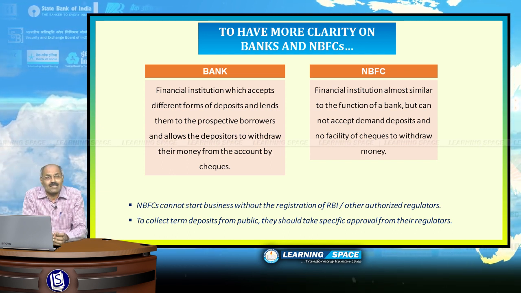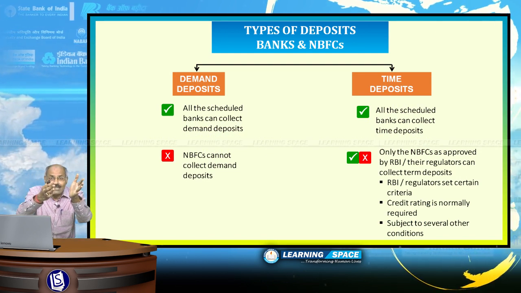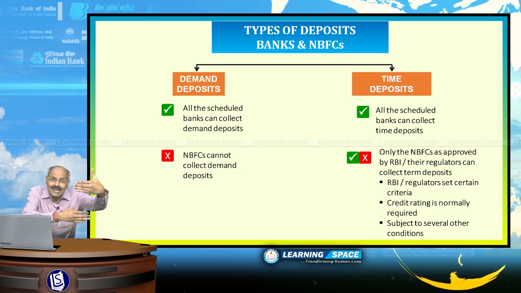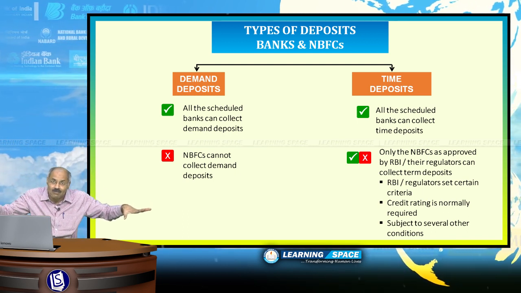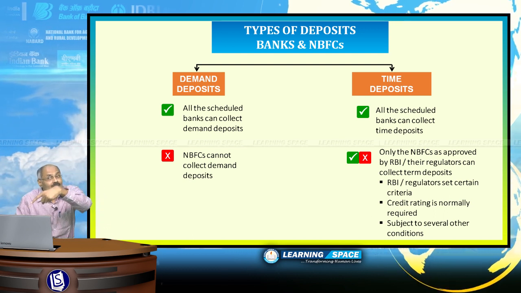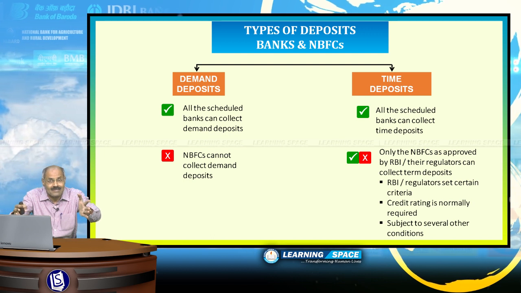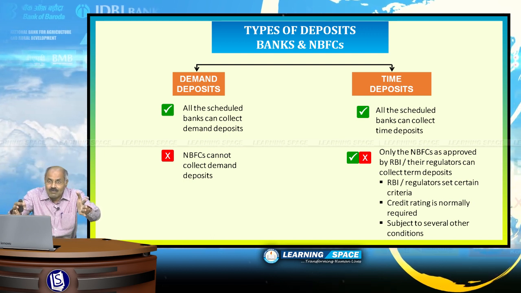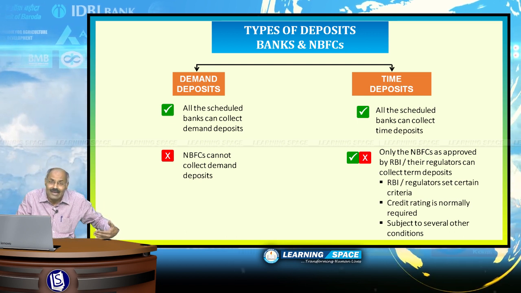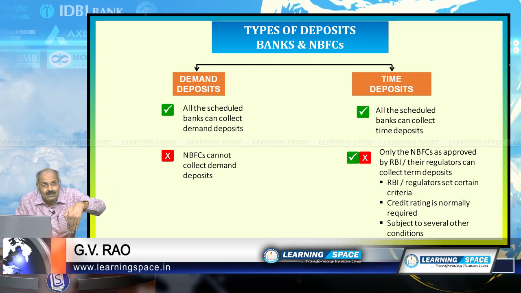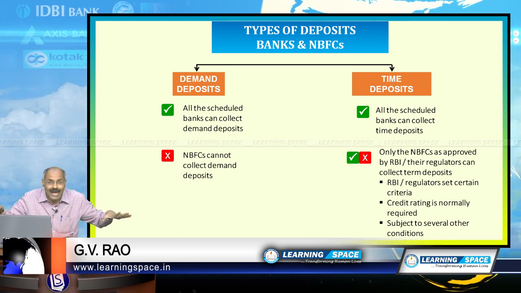Please look into this slide. Demand deposits and time deposits. Demand deposits, all the scheduled banks can collect demand deposits, but no NBFC can accept demand deposits. But when it comes to time deposits, all the scheduled banks can collect time deposits, and when it comes to NBFCs, only the NBFCs approved by RBI or other regulators can accept time deposits, all cannot accept.